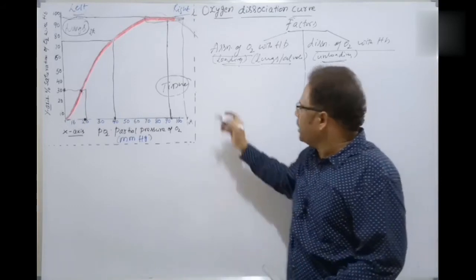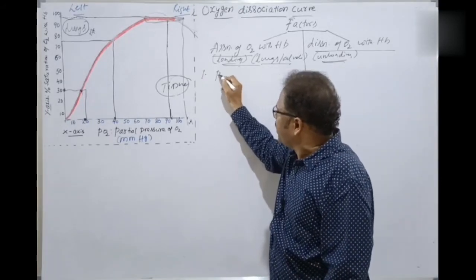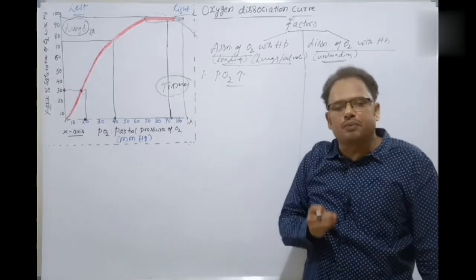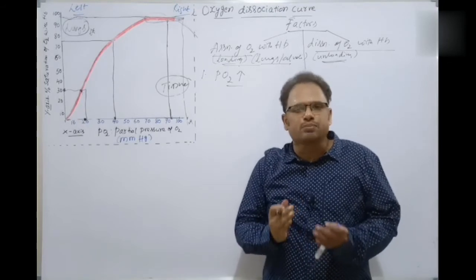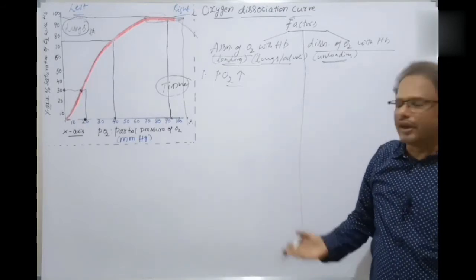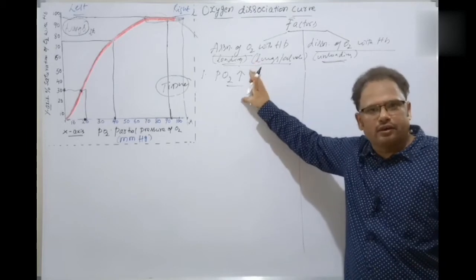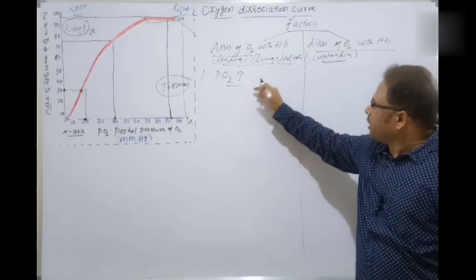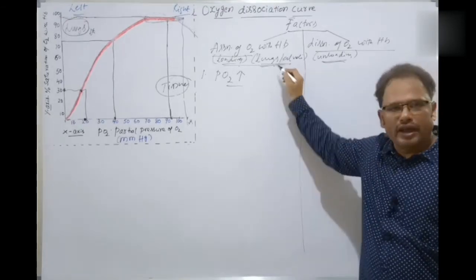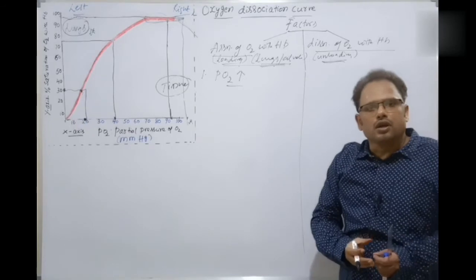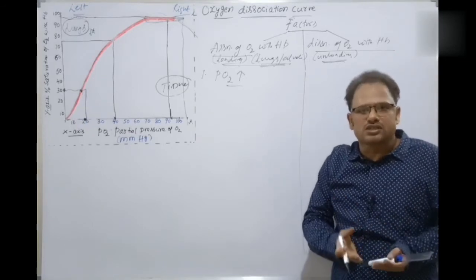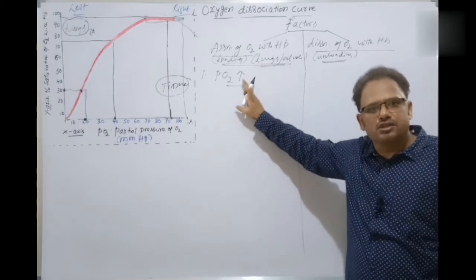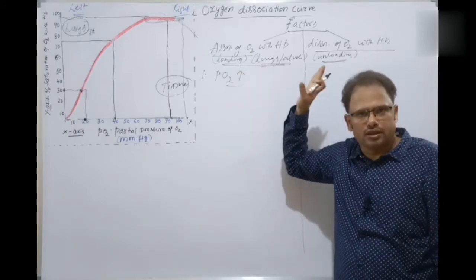What are the factors? As you know, the first factor is the most crucial factor. The partial pressure of oxygen should be more here. Only when the partial pressure of oxygen is more, then the oxygen gets bound with the hemoglobin. Where is that? Where there is more oxygen. It is at the lungs. Lungs alveoli, more oxygen is there. If more partial pressure of oxygen, more oxygen gets bound with the hemoglobin. Percentage saturation is more. Oxyhemoglobin is more here.